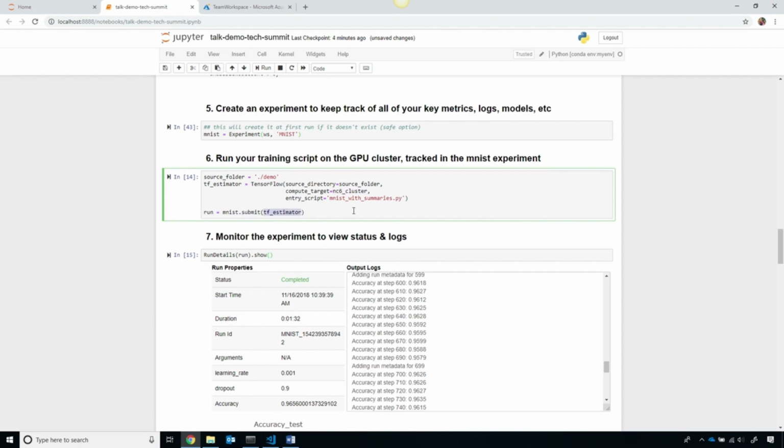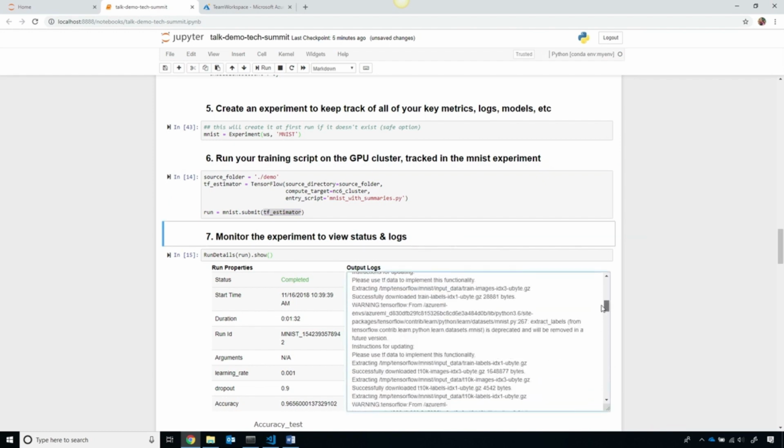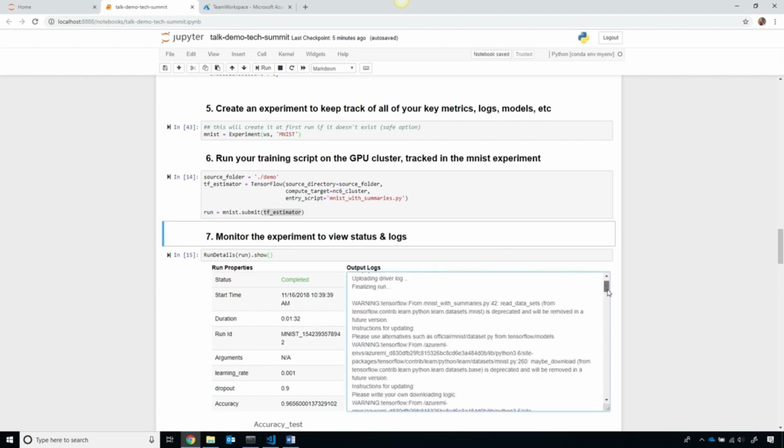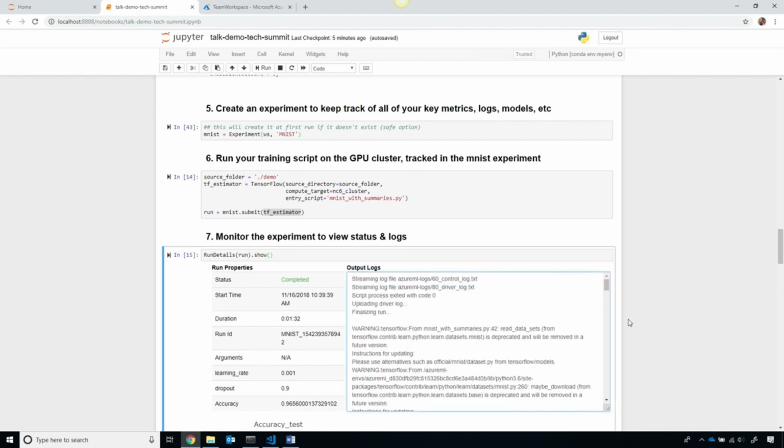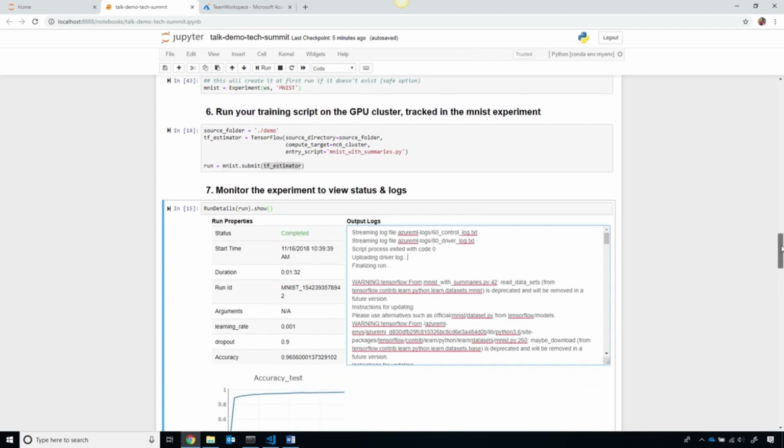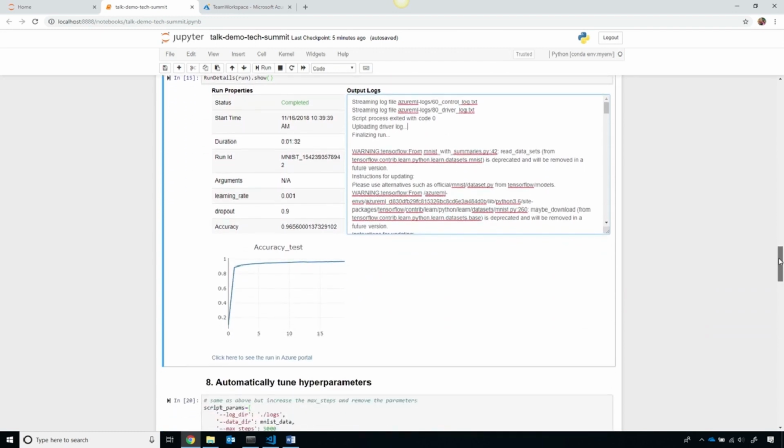And the TensorFlow estimator makes it really easy to automatically keep track of the key metrics and scale out across the different GPU machines in parallel. You can see I've run this ahead of time, and I have access to all of the log files that I streamed back as I trained my model.